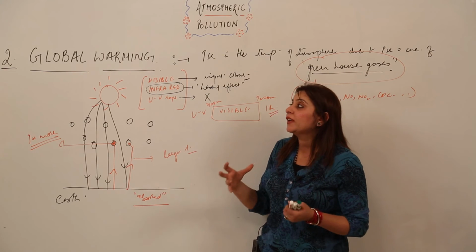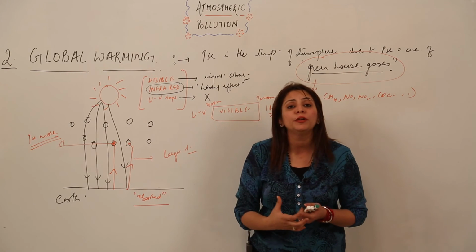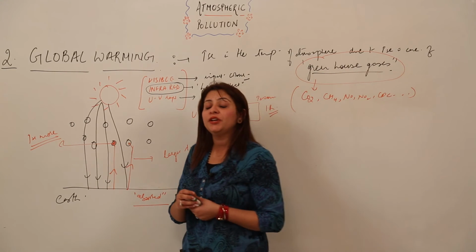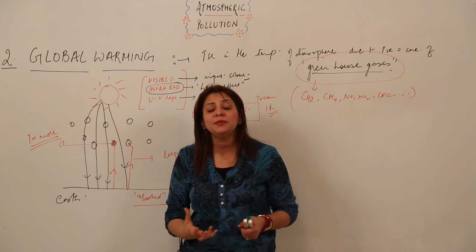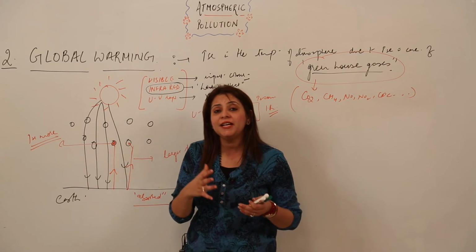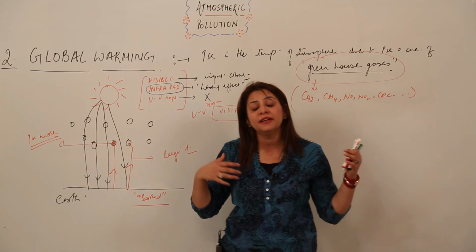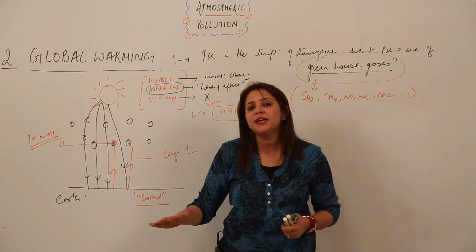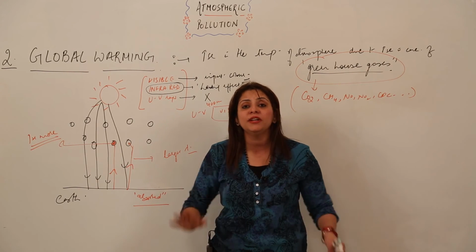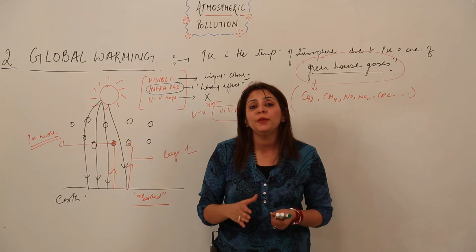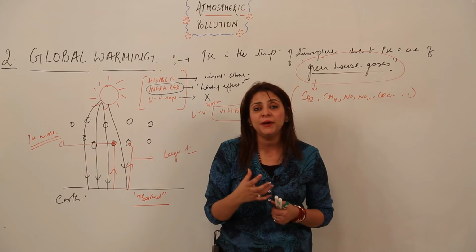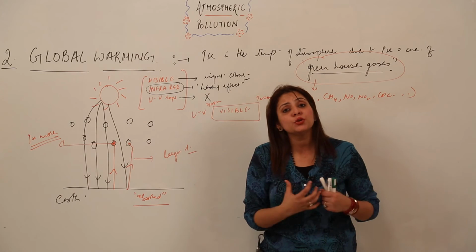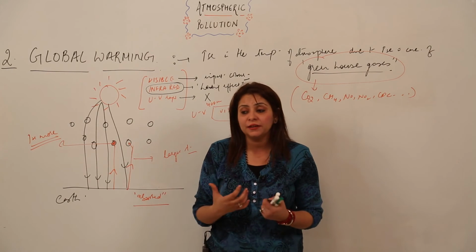So there are many reasons why global warming is harmful, right? If global warming increases so much, it will disturb the ecosystem. That means the days are going to be much longer and the nights much shorter. In any way it will affect everything. It will affect the ecosystem in a great manner, and everything will get disturbed. So global warming is the main cause of atmospheric pollution, right?